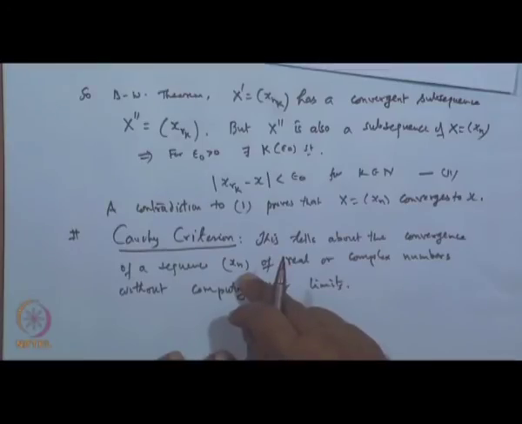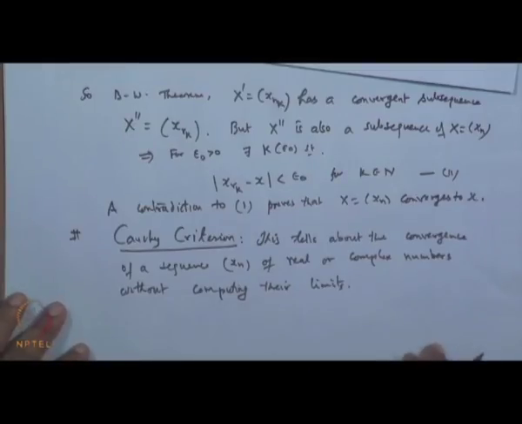But what the Cauchy convergence criteria says is that you need not compute the limit of a sequence x_n, just simply apply the criteria given by Cauchy. One can identify whether the given sequence is a convergent one or a diverging one.